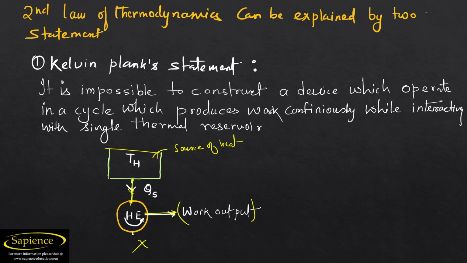There is no rejection of heat. As per the Kelvin-Planck statement, such an engine is impossible: a machine operating with a single high temperature source and directly giving a work output. This is known as Kelvin-Planck's statement.